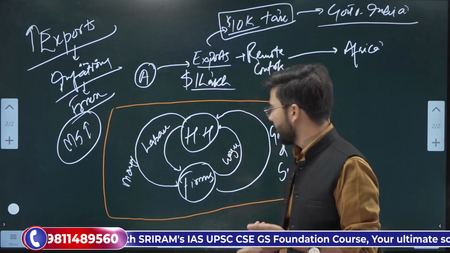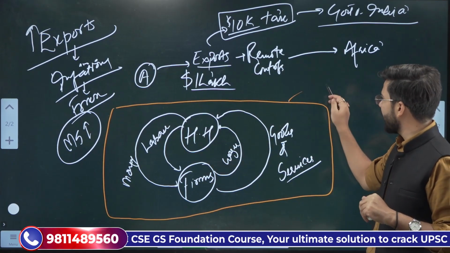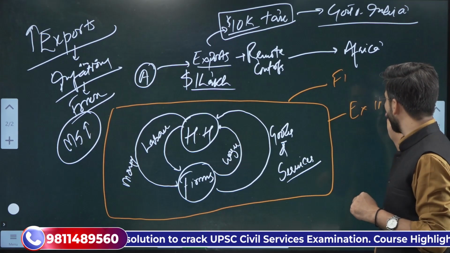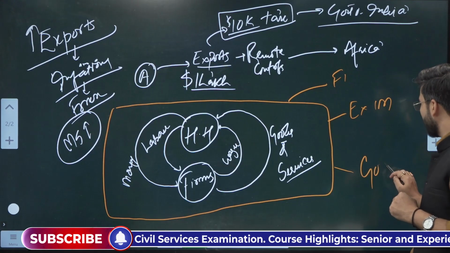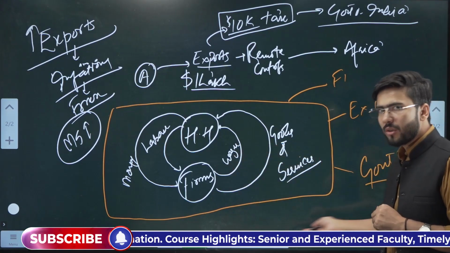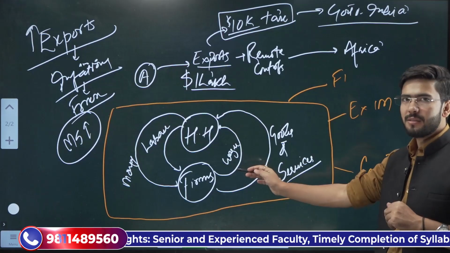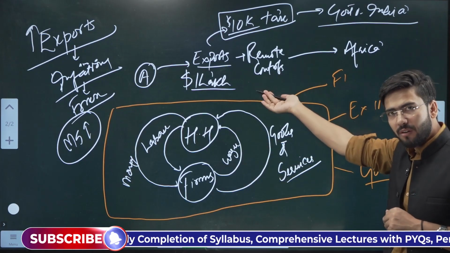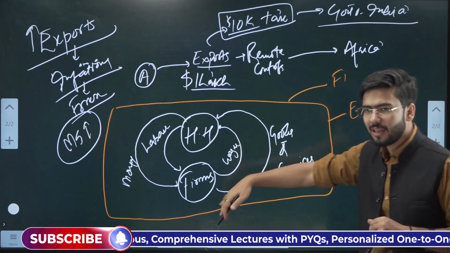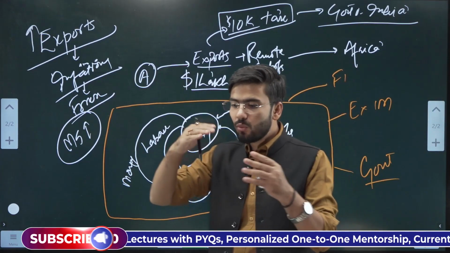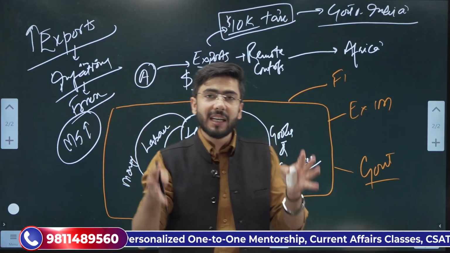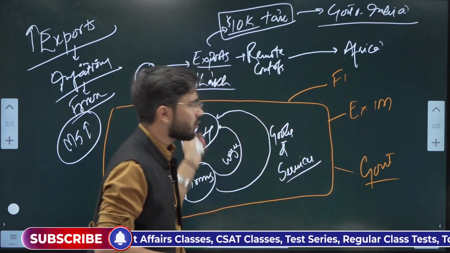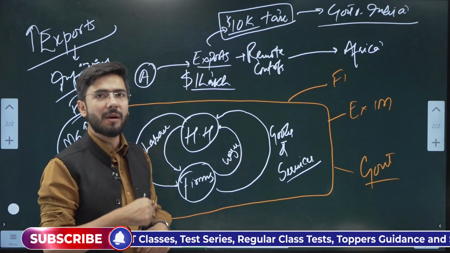But then again, something more happens. Then we attach financial institutions, we attach export and import, we attach the government into it. The government will also tax, the government will provide subsidies, we will do exports and we will bring in imports, we will give money to financial institutions as savings and they will give us back loans. Now that is something which is an addition to the circular flow, and it is taking time for the money to circulate because the circle is getting bigger and bigger.